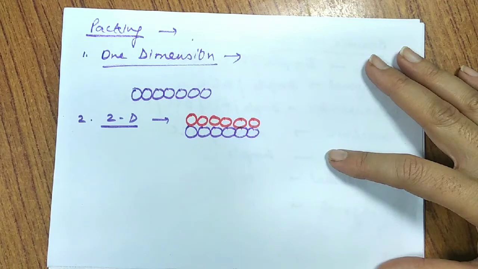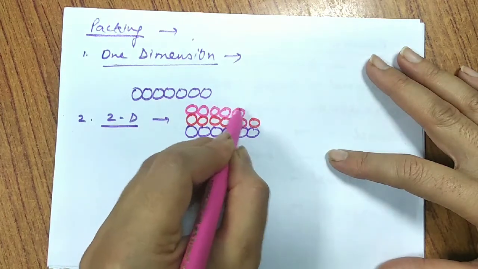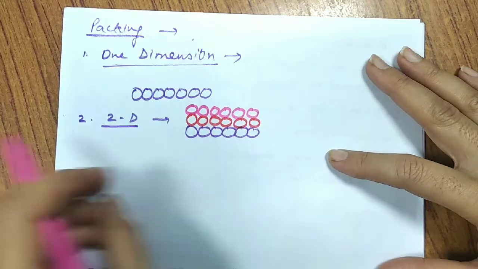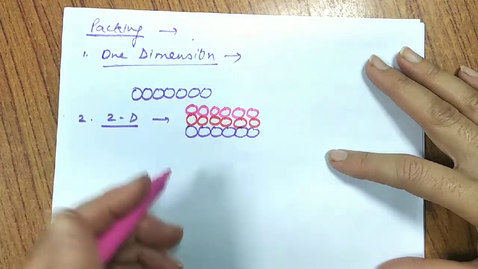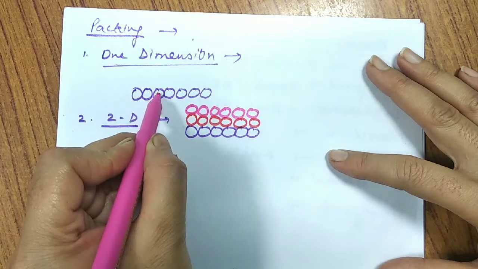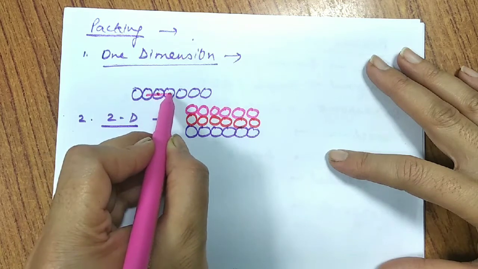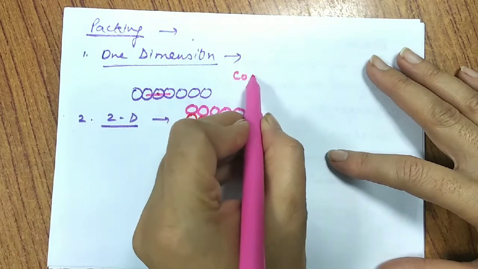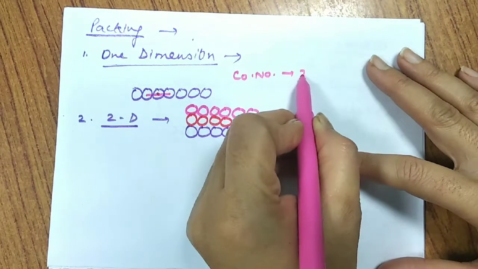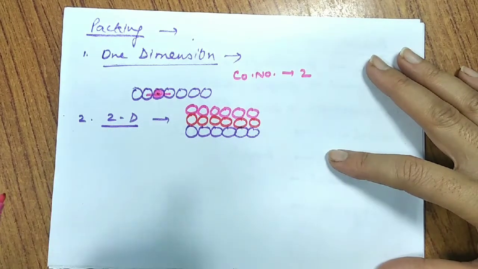Then in 2 dimension it goes this way only, in the next layer, in multi-layer. If I talk about the coordination number in the 1 dimension case, take any atom in between and we see that it is in contact with 2 spheres, and thus the coordination number for 1 dimension packing is 2. That means a sphere is in contact with 2 different spheres.